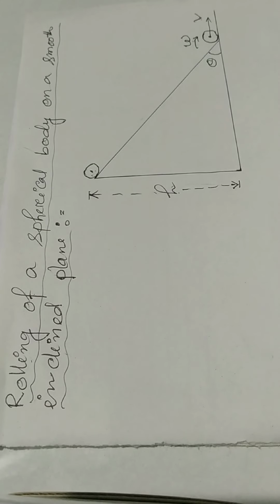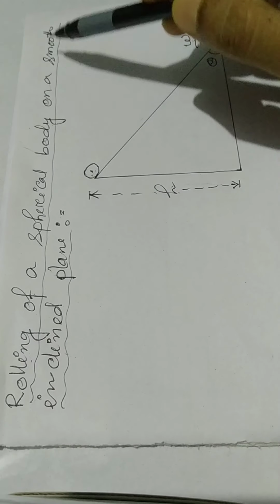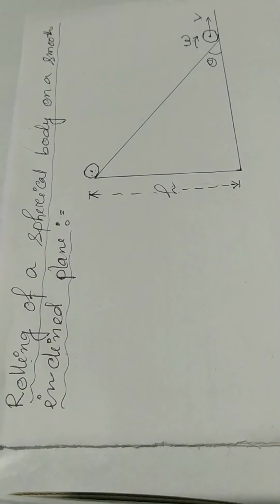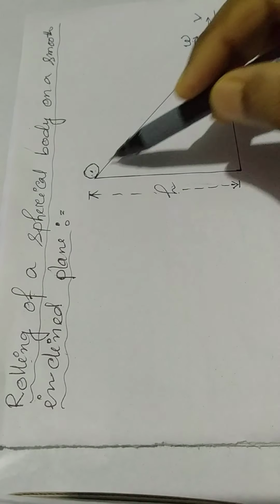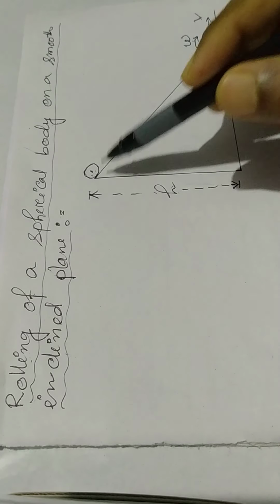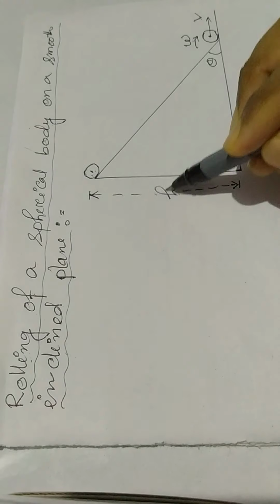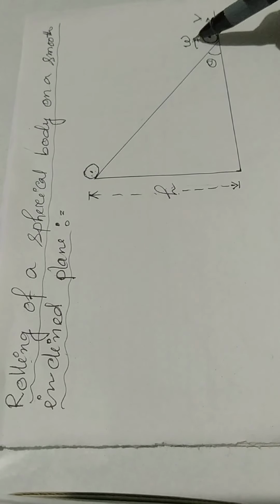Hello student, today's topic is rolling of a spherical body on a smooth inclined plane. Consider a spherical body rolling on a smooth inclined plane as shown in the figure. Let the body begin rolling from height h and reach the bottom of the inclined plane with a linear speed v and angular speed omega.